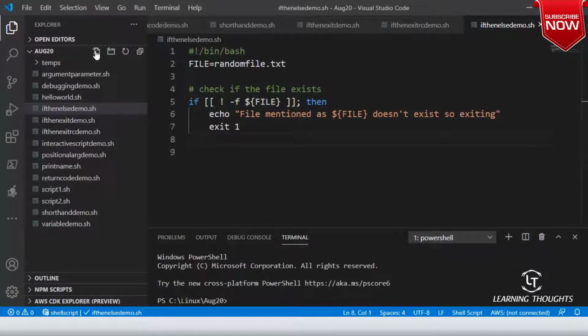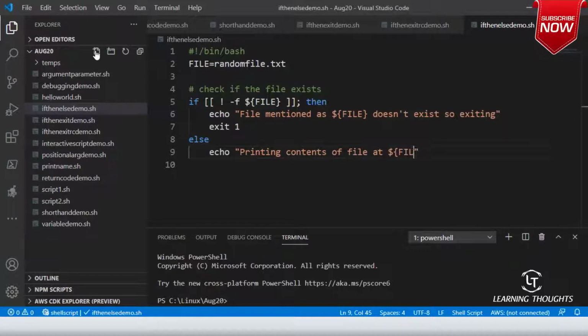And then I'll be writing else statement. So if the file exists, since the file is existing, echo printing contents of file at dollar file. So what are the contents of the file? A very simple command, cat dollar file, and then you would basically finish your if.